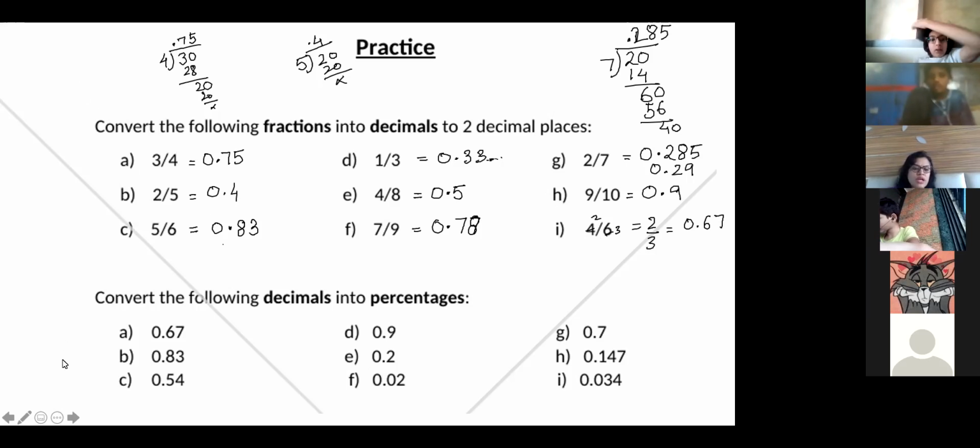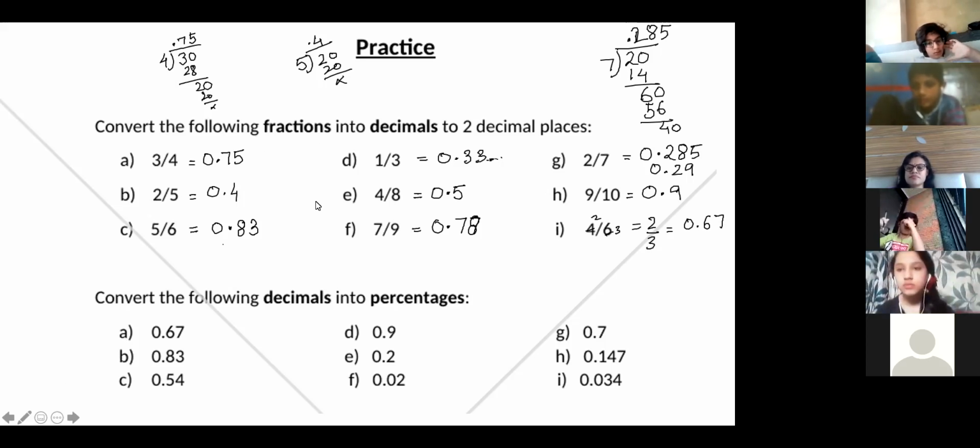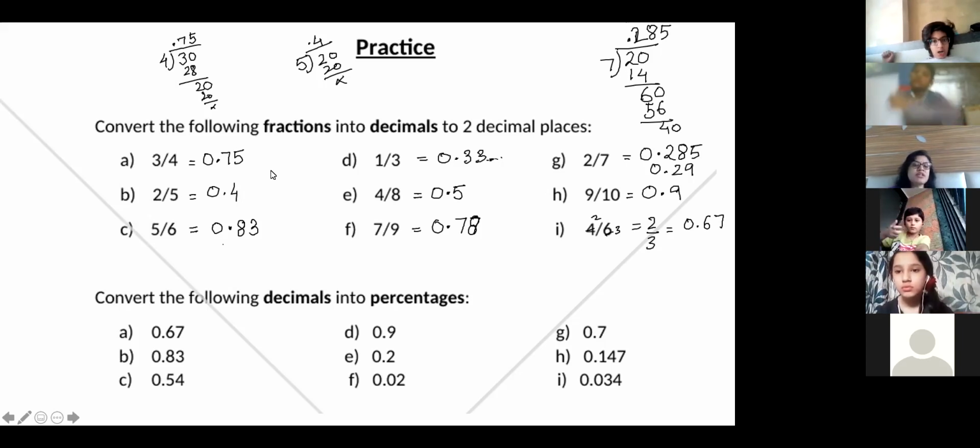Convert the following. Now, are you facing any difficulty in the first part? You can ask me now. If you have forgotten, I can explain again so that you remember, because this is very important. Every time you will be getting this type of question to convert. Ma'am, I have one doubt. If it is 0.9 and we have to convert into percent, we will multiply by 10, no? No, by 100. Percent means 100 only. Always 100. Okay. Got it.